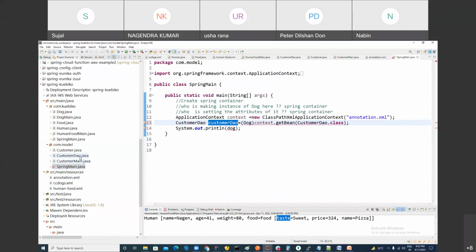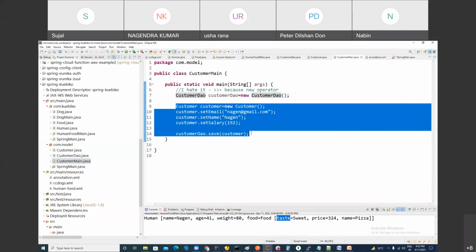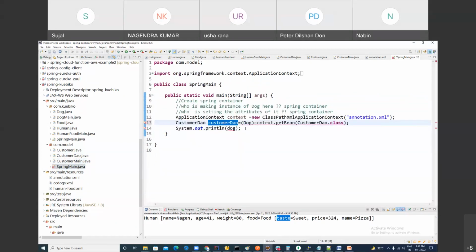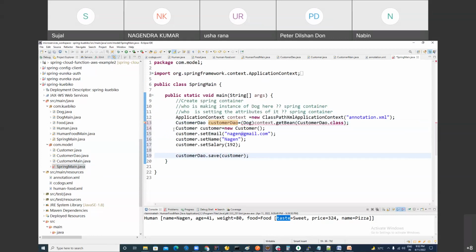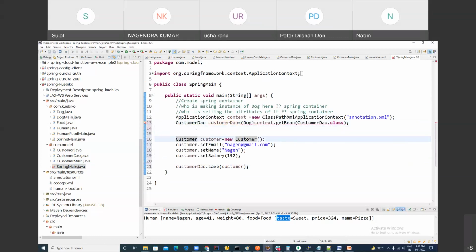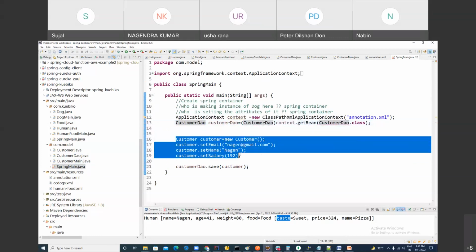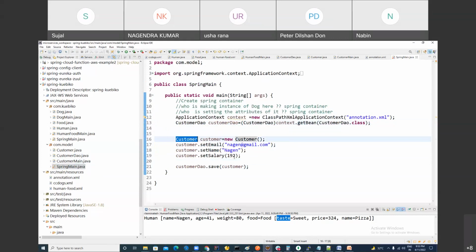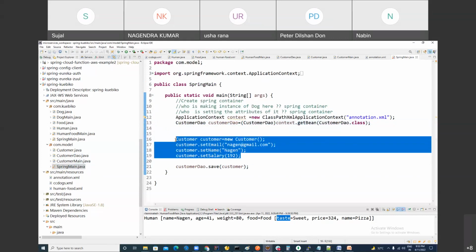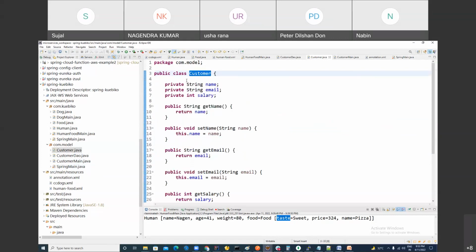Now, what you can do is you can call the method. Are you following me? Yes. So you have to make the object of customer. I told you, right? This object, do you understand why I'm not creating with the help of Spring? Spring is not supposed to do like this. This is the normal class which is carrying the data. Yes, you know. This kind of class is basically used to carry the data. That's why it is called model class, right?